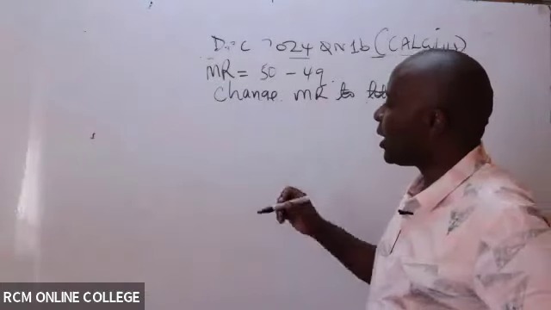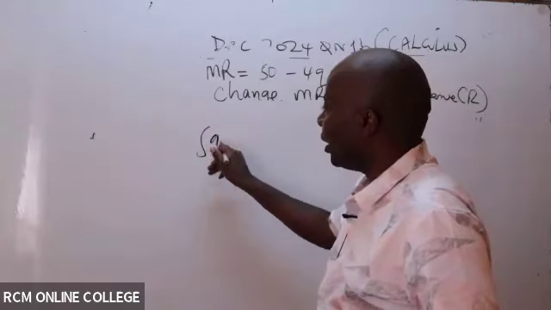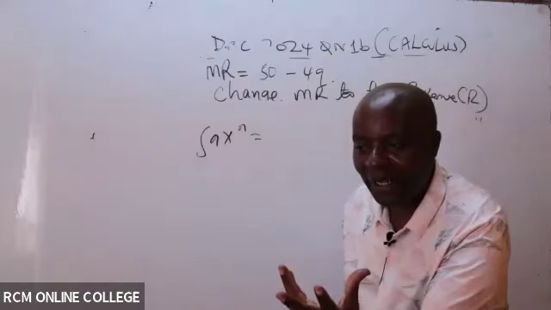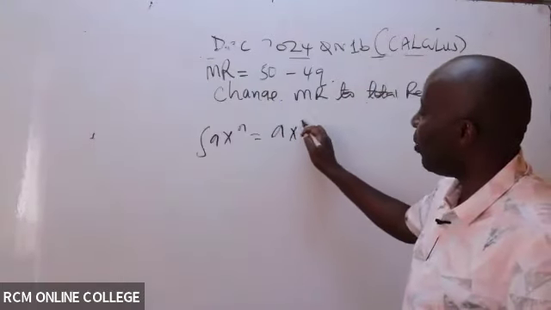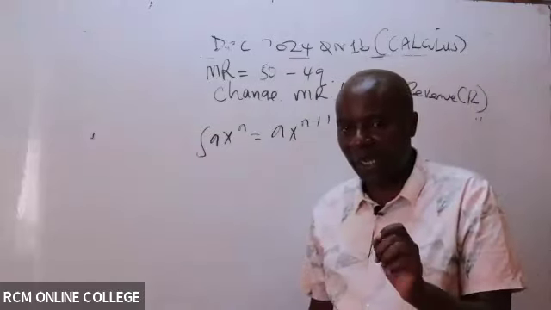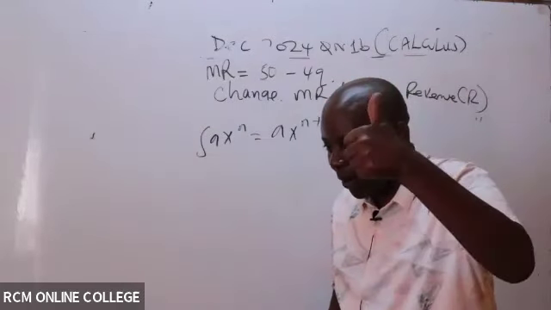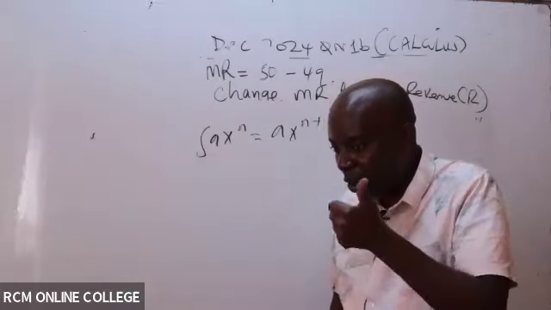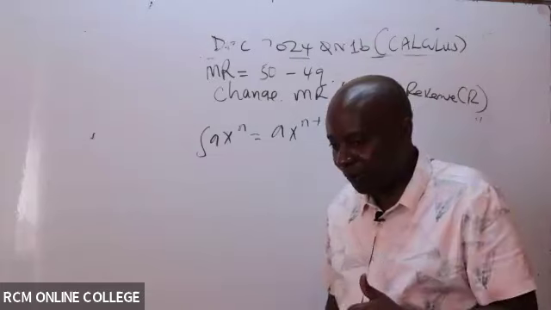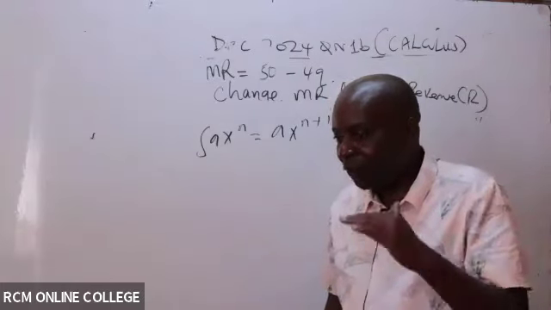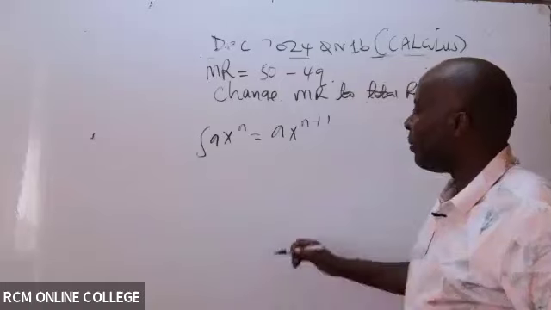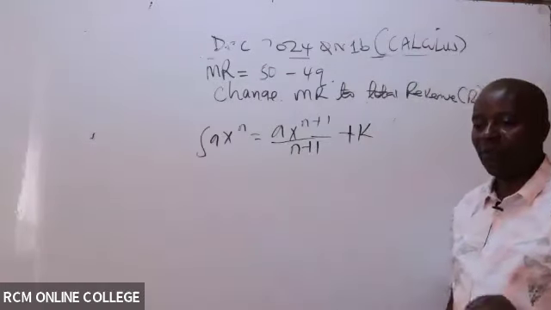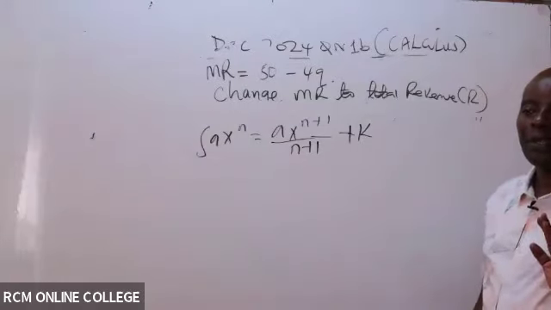arithmetics, because the moment somebody has told you integration really is all about doing what? Is all about increasing the power by 1. All right? So the formula here, you increase the power by 1. So it becomes n plus what? N plus 1. And then what do you do, somebody? After you've increased the power by 1, what do you do? You divide by the new power, which is n plus 1, plus what here? Plus k. You must always have here plus k. So you see now, this is very simple.